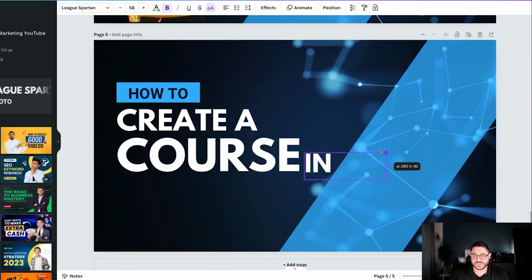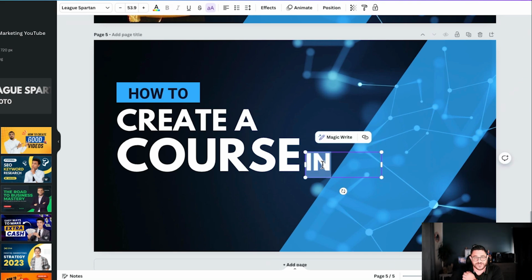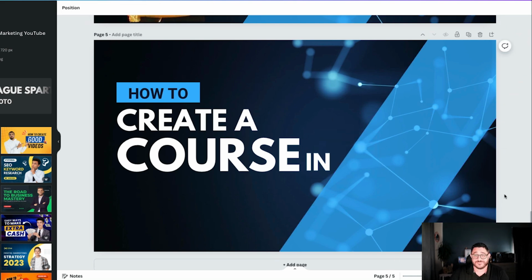And I'll resize it. And you know what? It's kind of big, kind of thick. Sometimes I'll even take the bold away to see if I like the look and feel. In this particular font, it doesn't look like the bold does anything. So I'm just going to leave it as is.